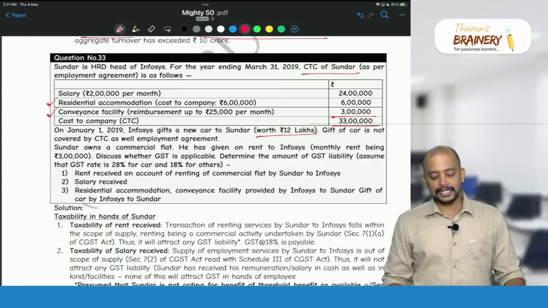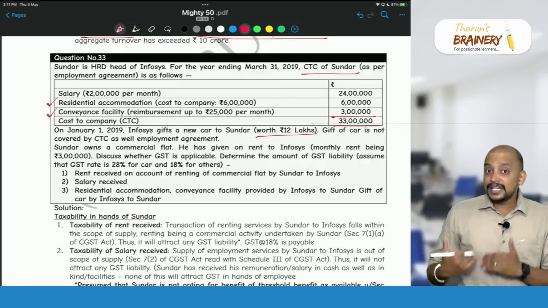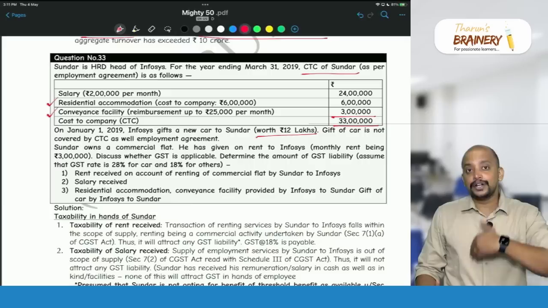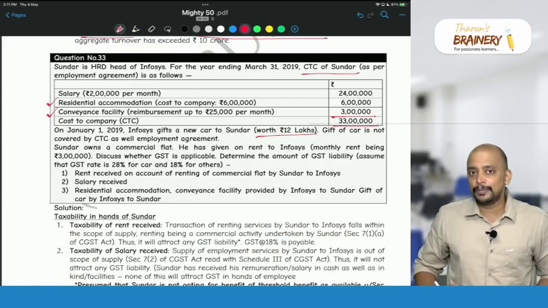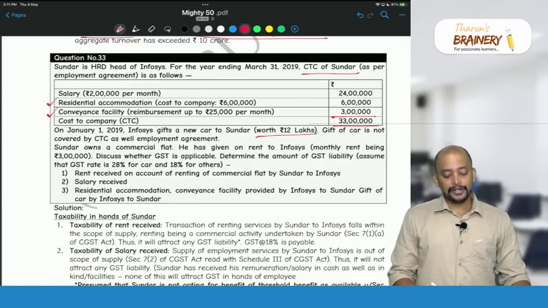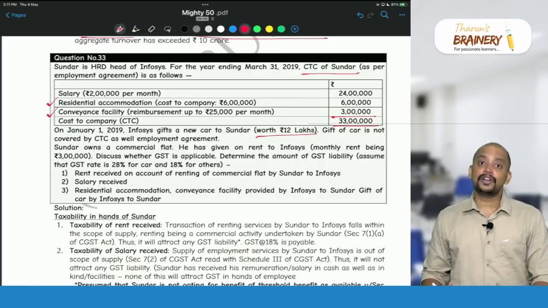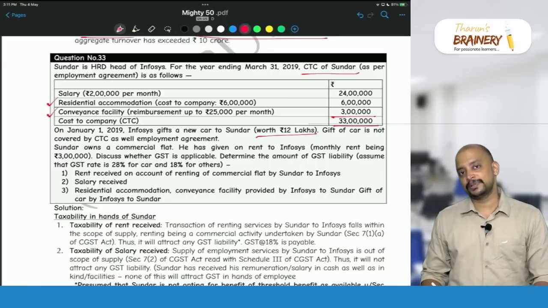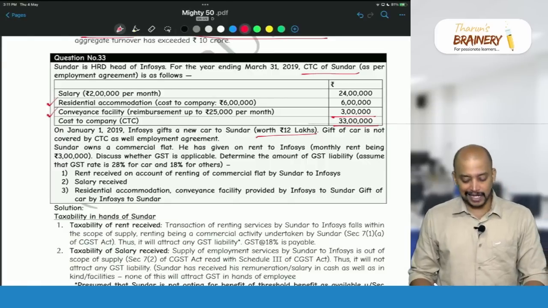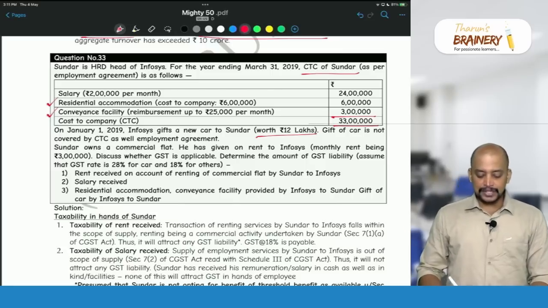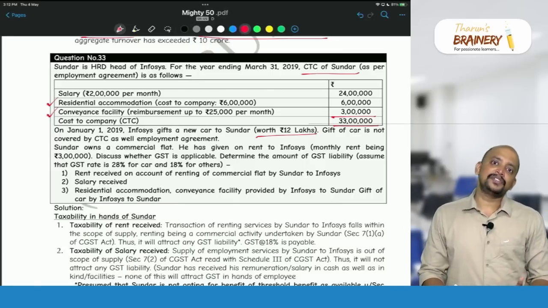So therefore here Mr. Sundar is giving the commercial flat on rent to Infosys. So renting of immovable property, it may be a residential property, but given on rent for what purpose? Commercial purpose. So therefore it will be taxable. But here the supplier will pay GST or the recipient will pay GST?